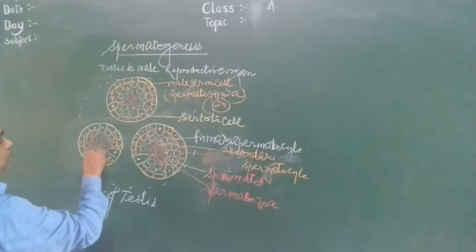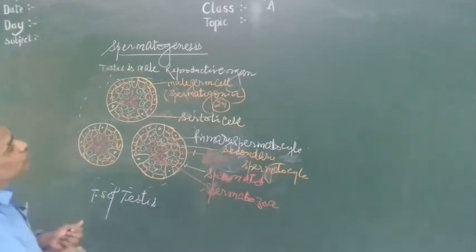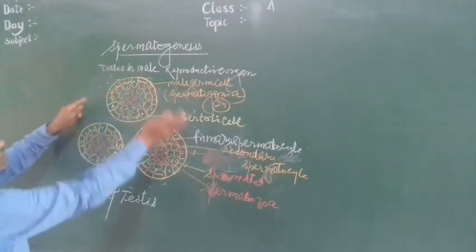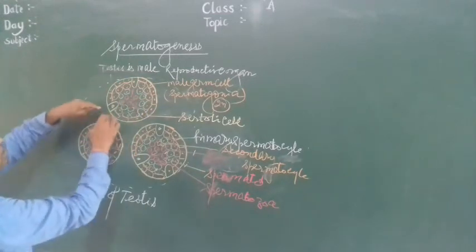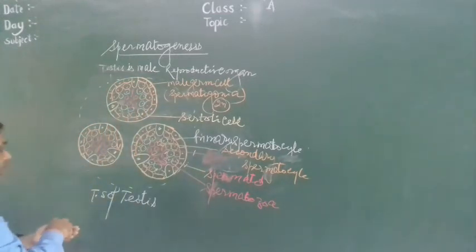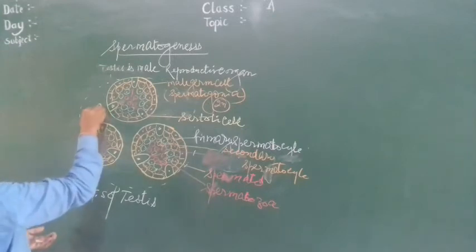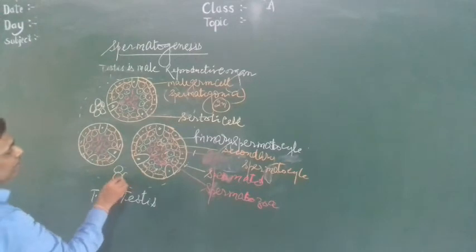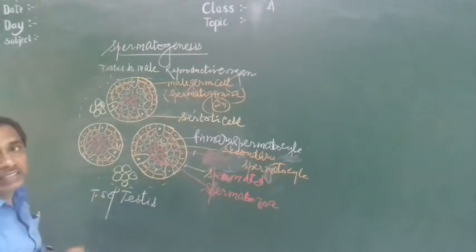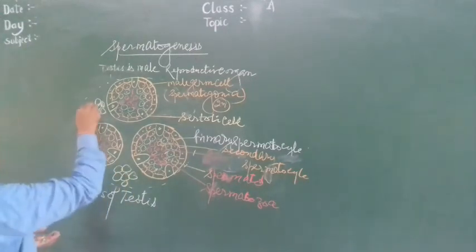Now, in between these seminiferous tubules, there are special types of cells. These are called Leydig cells.